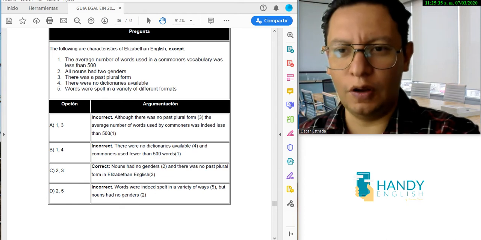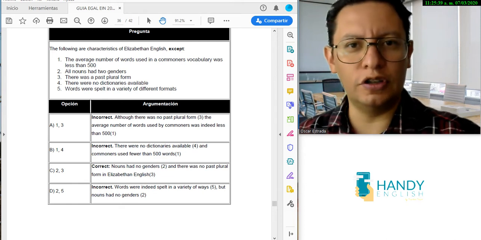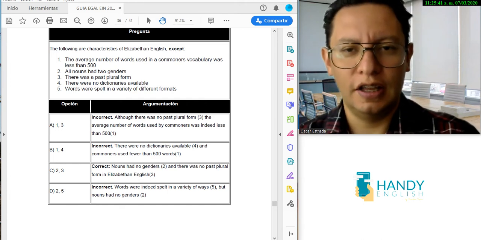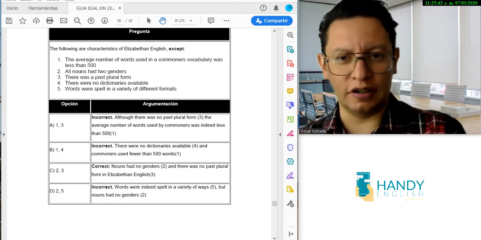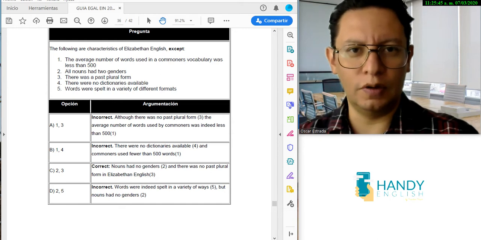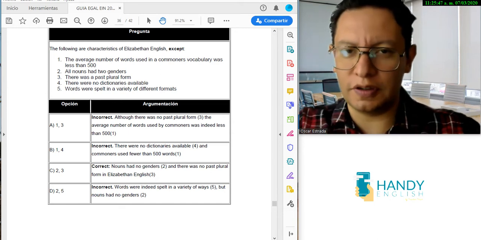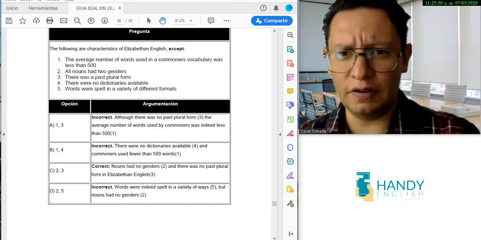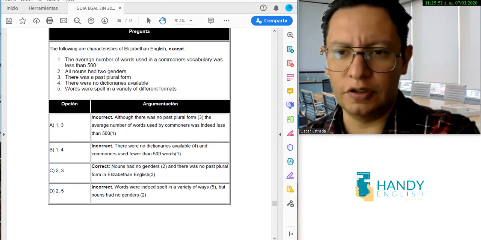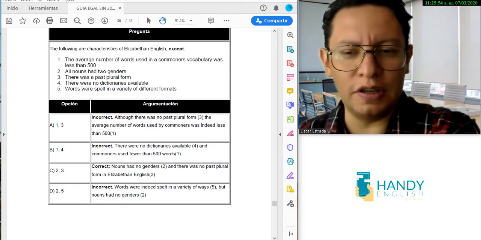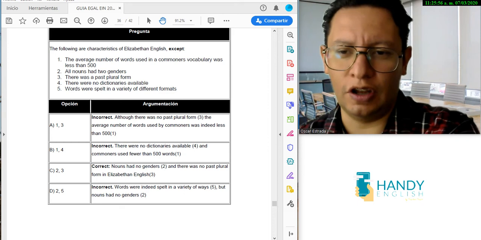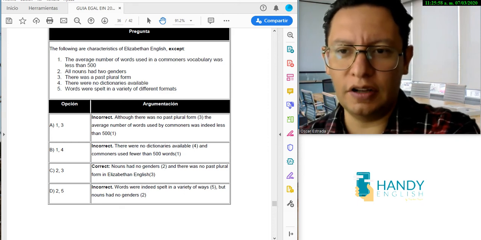Number 2 says all nouns had two genders. Number 3 says there was a past plural form. So you can also figure out that answer if you know what the English language rules are, right? So you can figure that out easily. Maybe you will say the others are possible too. Let's take a look at the other ones.